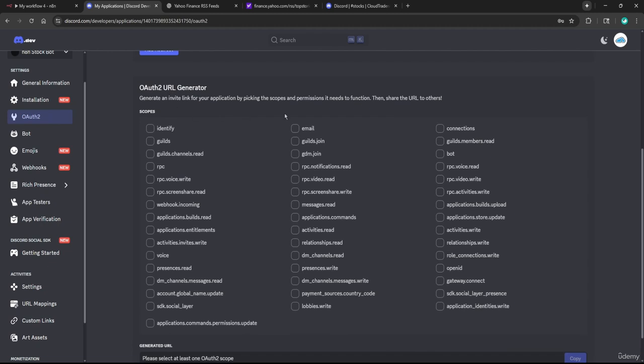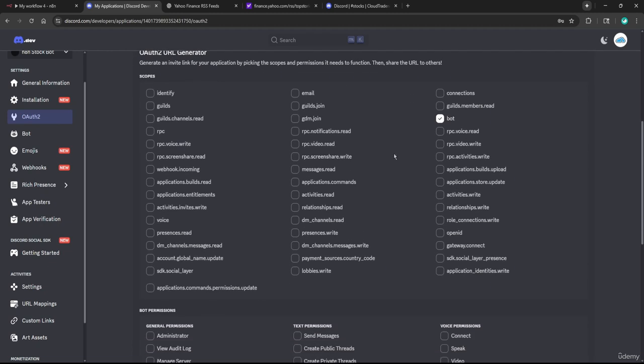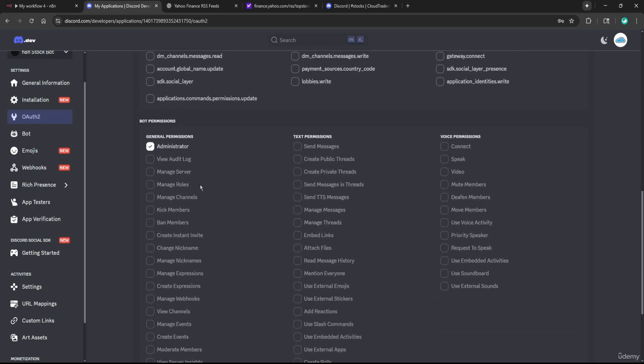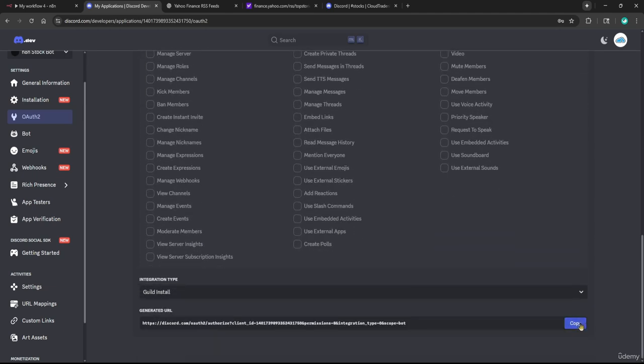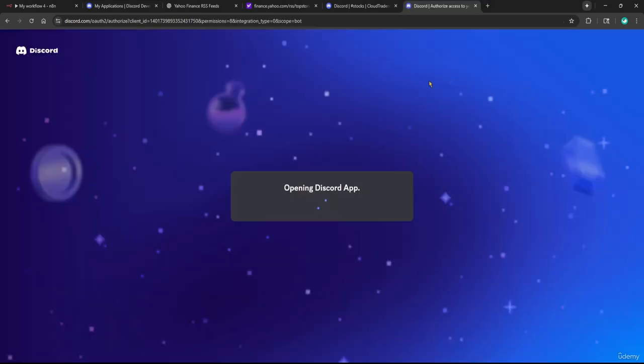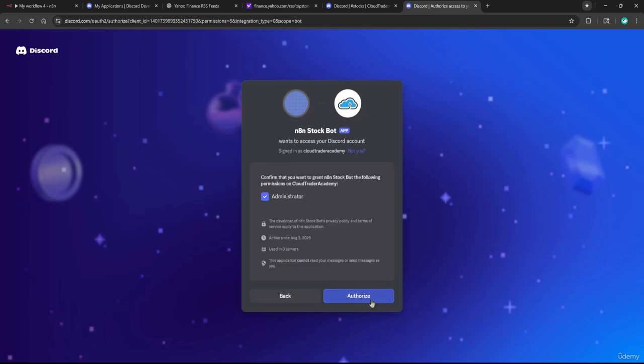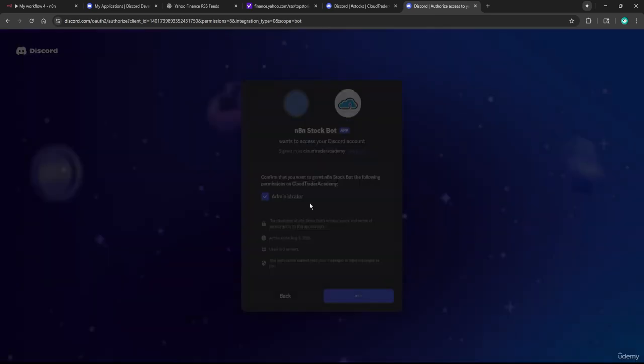We have to come over here to the URL generator and click on the bot selection here. And then the bot permission, we'll just specify again as admin. And let's click on this URL down here. Now open a new tab and go to this URL. All right, so now I have the option to add this stock bot to my server. And you could specify a server here if you have multiple. I just have this one, so I'm going to click on continue, and I'm going to say authorize. Yes, I'm not a bot, and there we go.